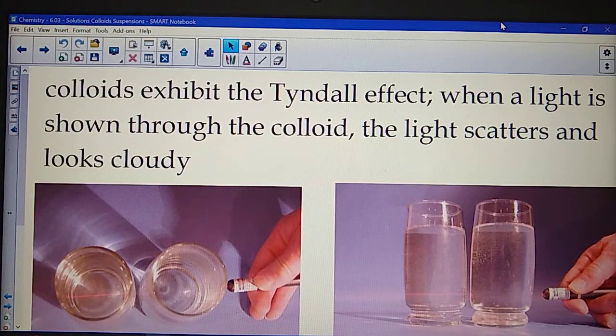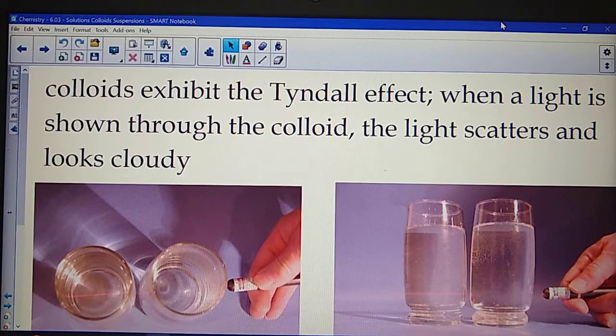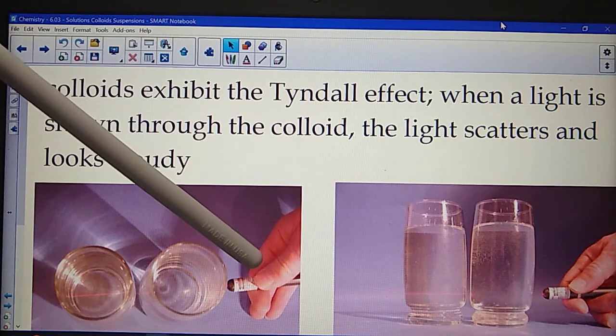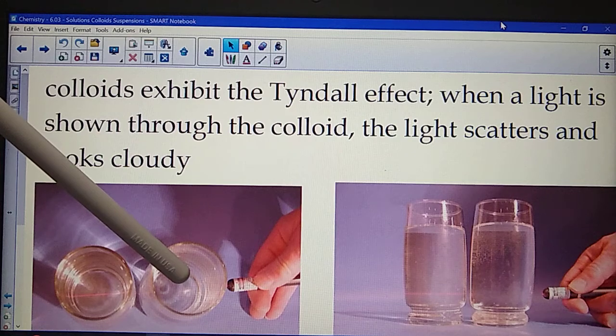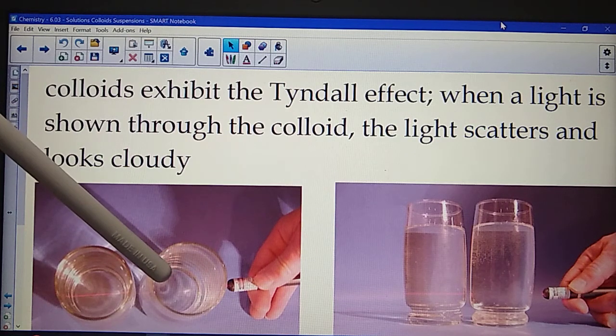As a result of the particles staying in motion and staying mixed in, colloids tend to give us a cloudy look. This is something called the Tyndall effect. When you shine a light through a colloid, the light scatters and looks cloudy. So in the pictures I have down here, we have a laser being shot through two glasses. In the first glass here, we have a solution. You can't see the laser beam in it.